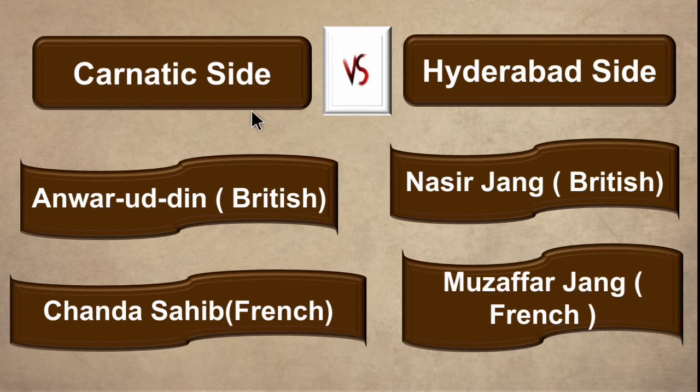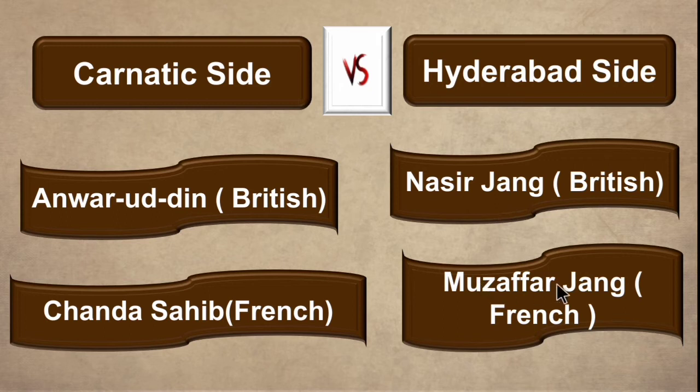On the Carnatic side, the two rulers named Anvaruddin and Chanda Sahib had a conflict over who will become the next ruler of Carnatic. Anvaruddin was supported by the British. Chanda Sahib was supported by the French in the Carnatic region. Carnatic is the present day Tamil Nadu region. Then on the Hyderabad side, Nazir Jang and Mozaffar Jang had a conflict over who will become the next Nizam of Hyderabad.